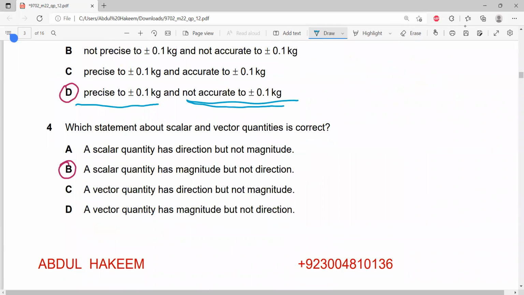Question number 4, which statement about scalar and vector quantity is correct? Definitely, scalar has magnitude and unit. Vector has magnitude, unit, and direction. So B is the answer, because the scalar quantity has magnitude but not direction. Simple answer.